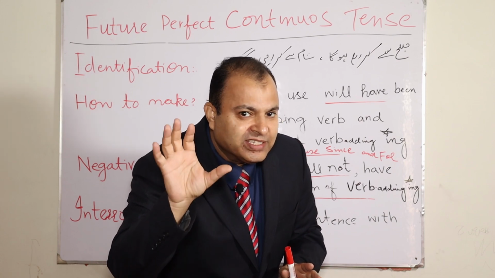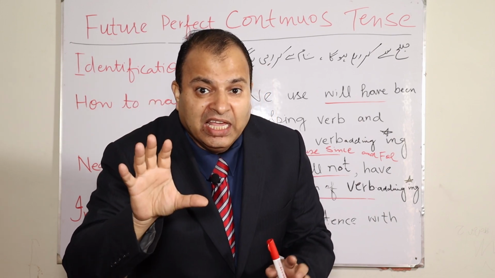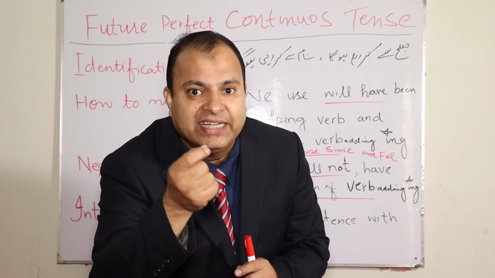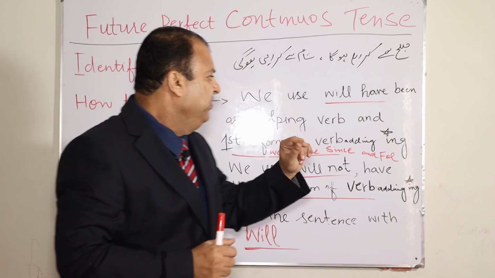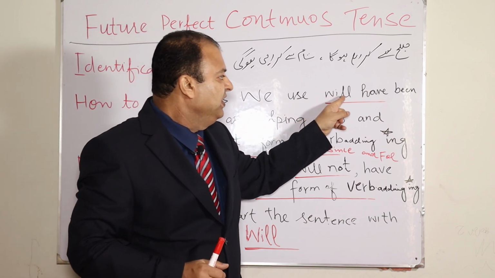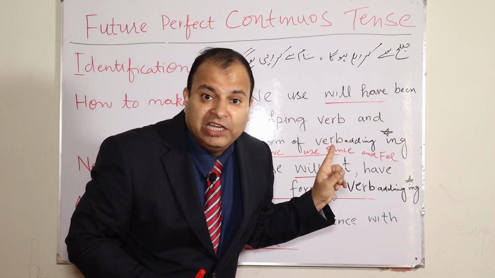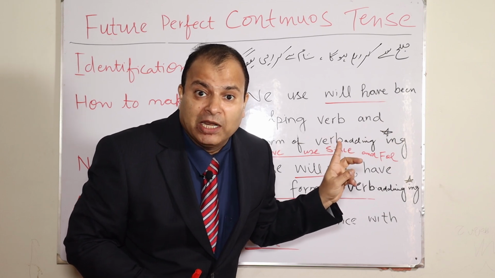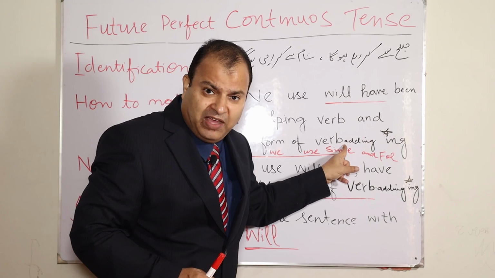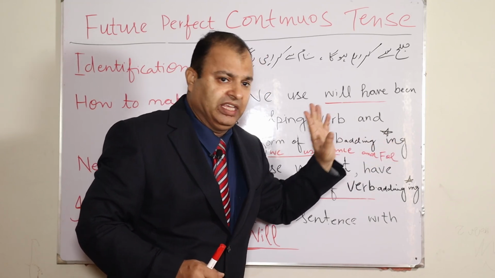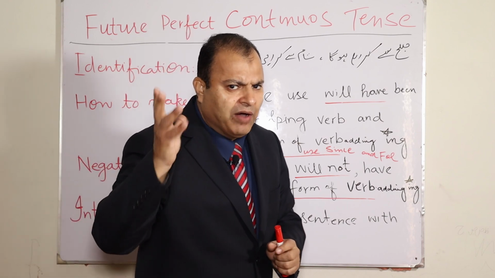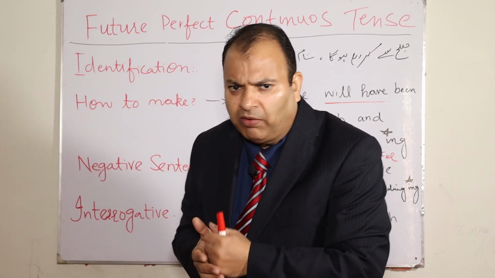How to make it? First of all, we have to see what type of helping verb we will use in this tense. We will use will have been. The helping verb would be will have been, with the first form of verb adding ing, and we will use since and for. You know well how we use since and how we use for.